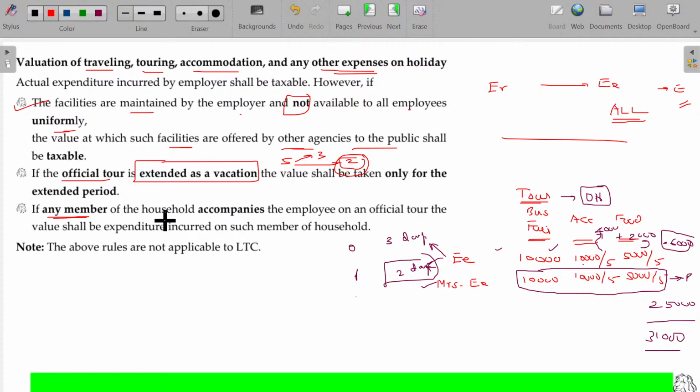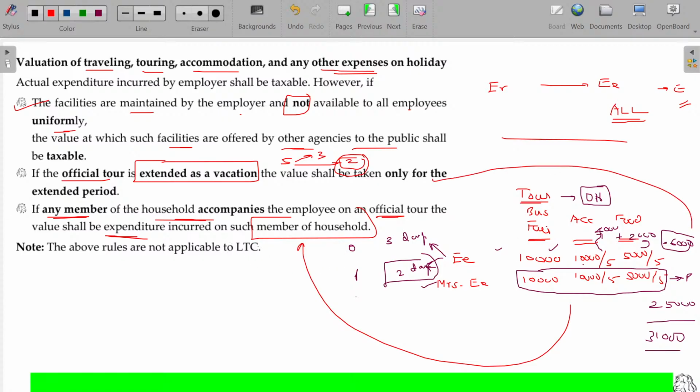If any member of the household accompanies him, he takes his own spouse or family members or household, and household means whoever is residing along with him, maybe even a servant, then for the employee on the official tour, the value shall be the expenditure incurred on such member of the household. This one will be taxable. Is that clear? This is the third point. This is the second point. The first point, we have also studied.